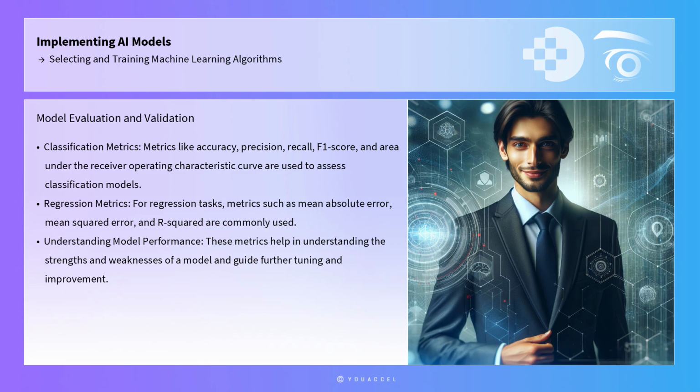Another critical aspect of training machine learning models is the evaluation and validation of model performance. Metrics like accuracy, precision, recall, F1 score, and area under the receiver operating characteristic curve are used to assess classification models. For regression tasks, metrics such as mean absolute error, mean squared error, and R-squared are commonly used. These metrics help in understanding the strengths and weaknesses of a model and guide further tuning and improvement.